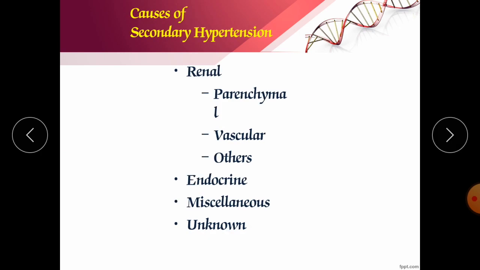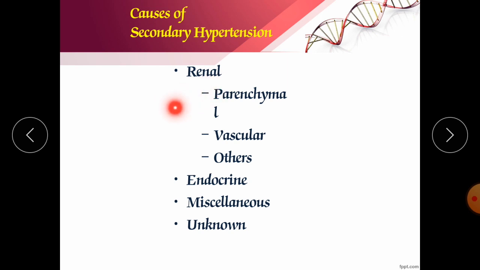Causes of secondary hypertension: first, renal. As we all know, one organ has an impact on another organ. For example, renal, our kidney, has a great impact on our heart, on our hypertension. Also there is another organ, the adrenal gland, our endocrine system, which also has an effect on our heart.